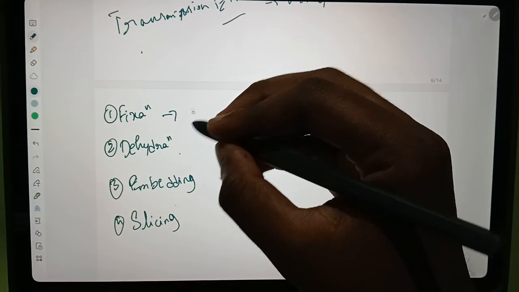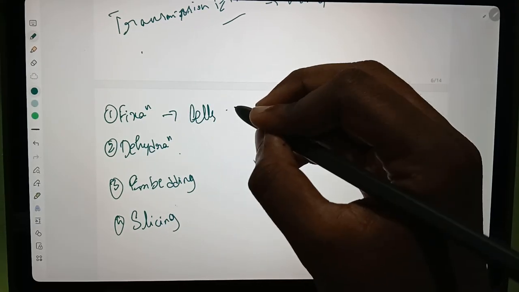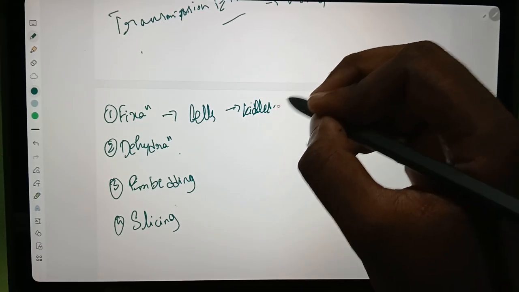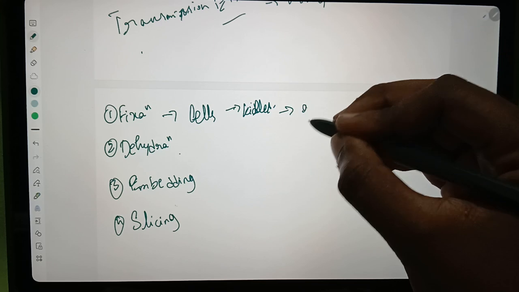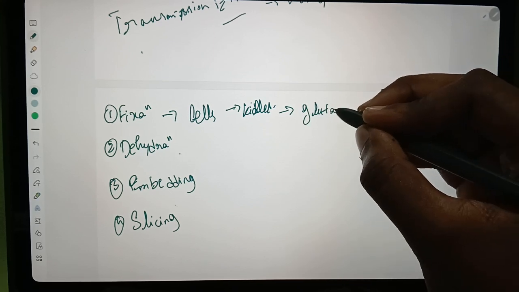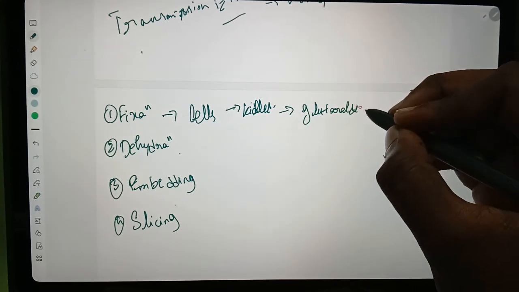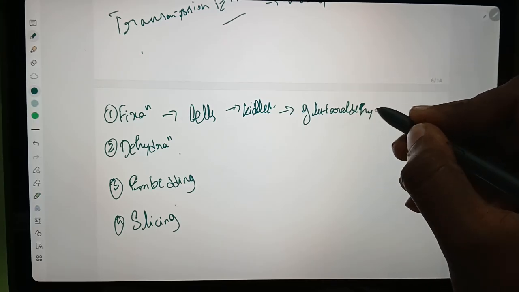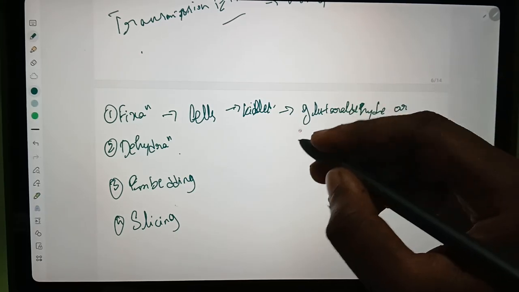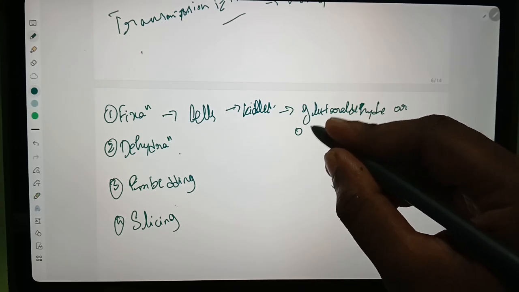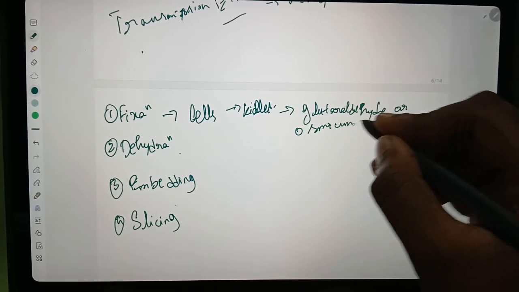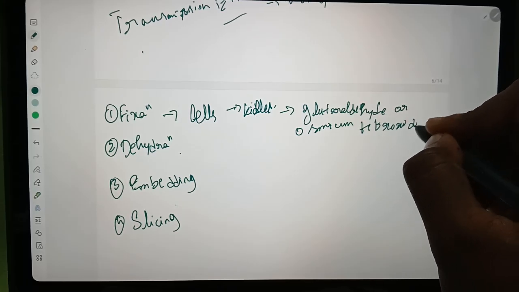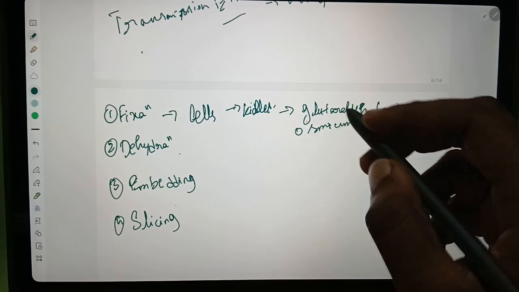In fixation, the cells are fixed, and these are killed. The cells are killed by using glutaraldehyde or osmium tetroxide for the stabilization.